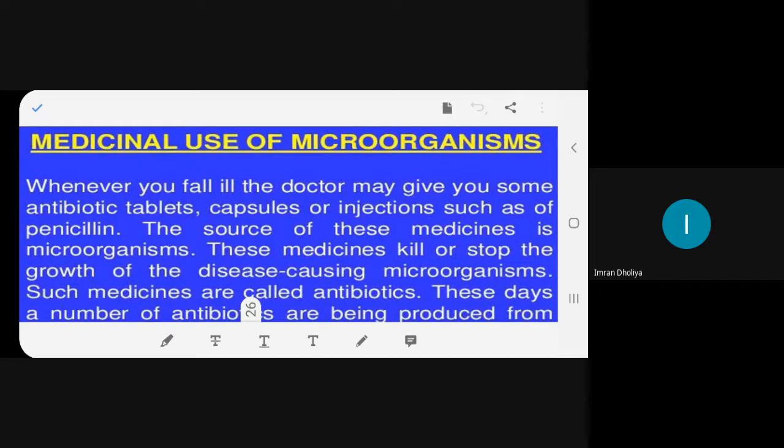The source of these medicines is microorganisms. These medicines kill or stop the growth of the disease causing microorganisms. It is microorganisms, beta. Read with me. Don't mix both of them, beta. Say micro, organisms. Microorganisms. Say it again, beta. Microorganisms. Is it easy now?